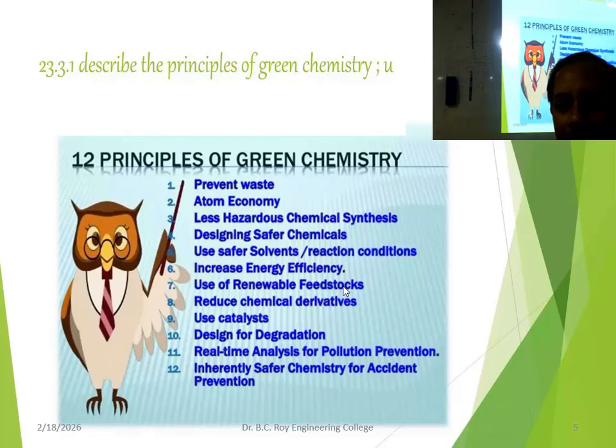Then, inherently safer chemistry for accident prevention. Use lower temperature and lower pressure, and then conditions will be much more comfortable. Otherwise, there can be more accidents. Whenever you use high temperature and pressure, there is a much higher risk of accident. But low temperature and pressure, if possible with a catalyst and all, is always better. Maybe initially the investment cost will be a bit higher, but in the long run it will be beneficial most of the time.